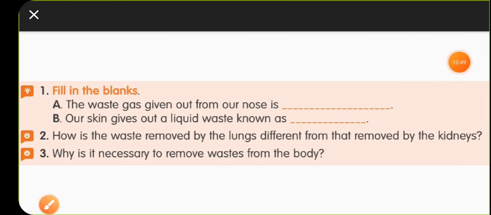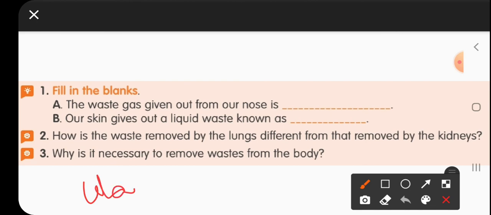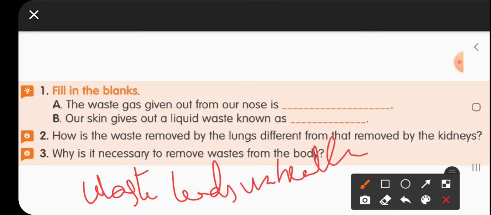Okay, now the next question children, why is it necessary to remove the waste from the body? It's highly important to remove the waste from the body, as waste leads to unhealthiness, diseases, etc. Waste accumulation leads to unhealthiness, it causes diseases, so we should remove the waste at regular time periods from our body.